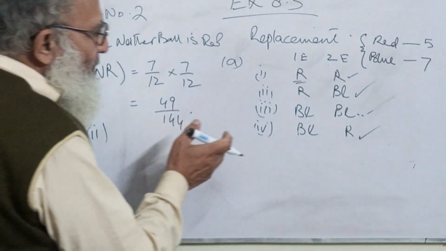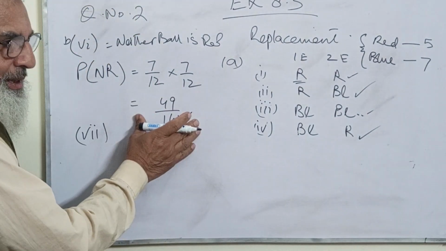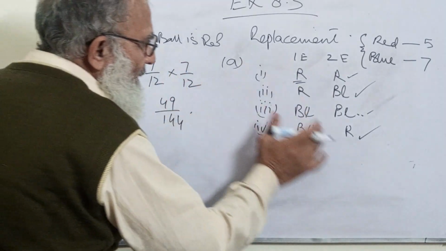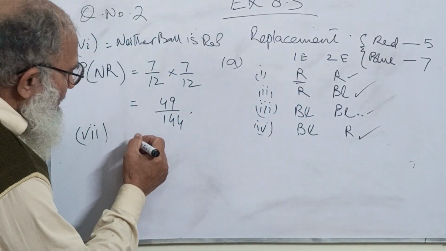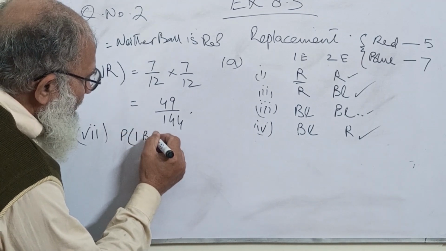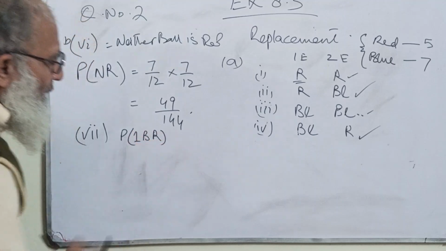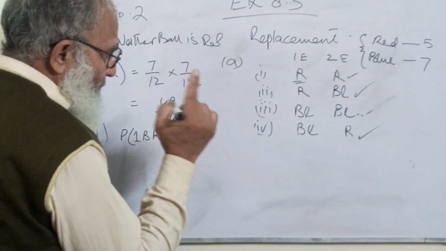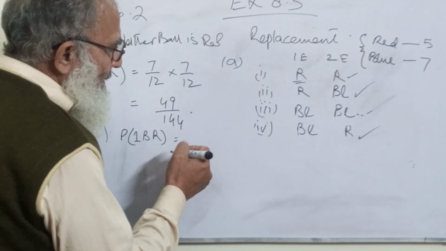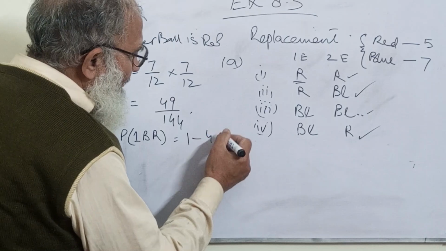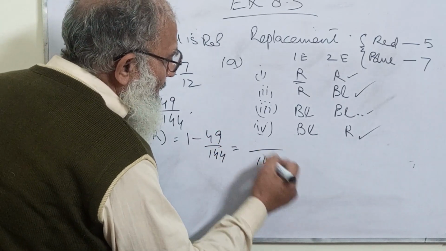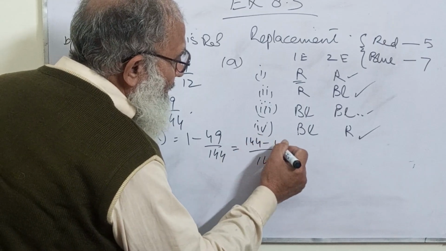That means when we subtract this from one, the rest will come in our at least one ball is red. So this is 1 minus 49 divided by 144. So this will become 144 minus 49 over 144.